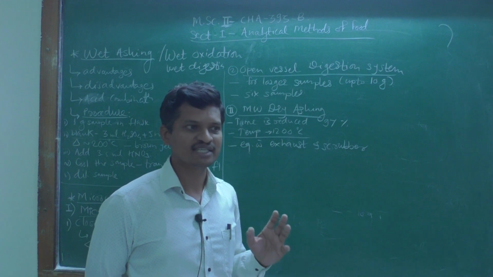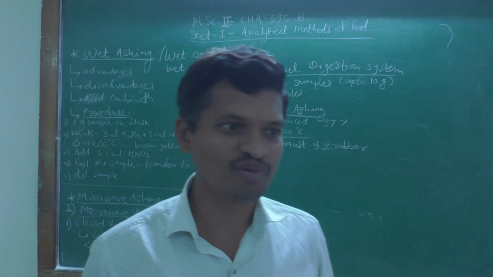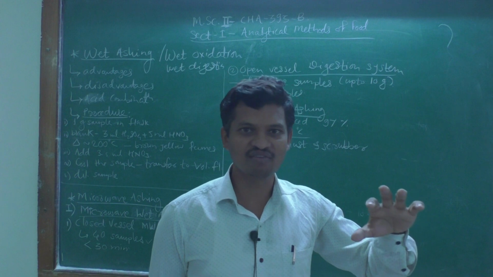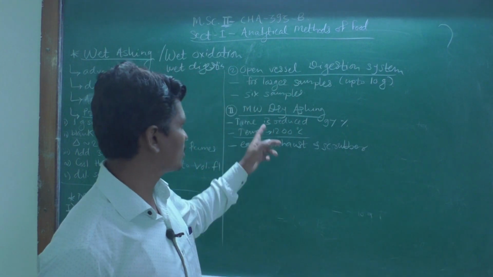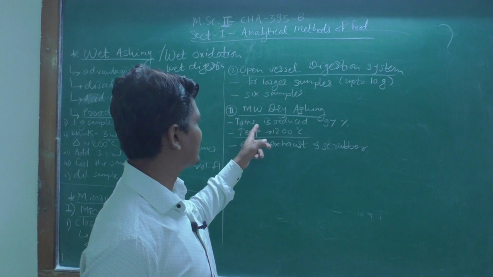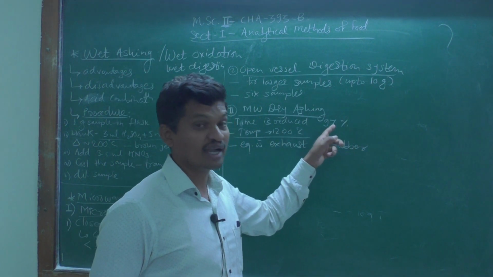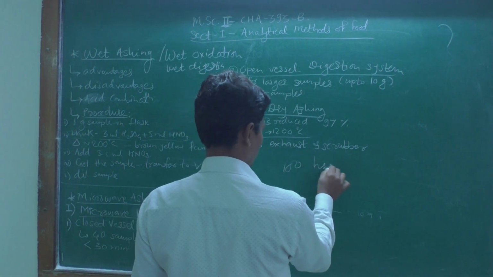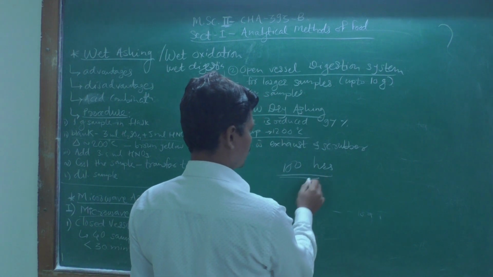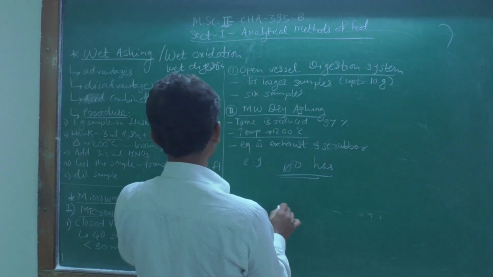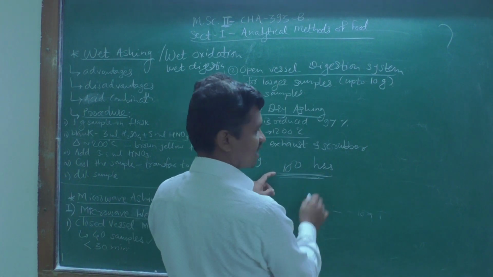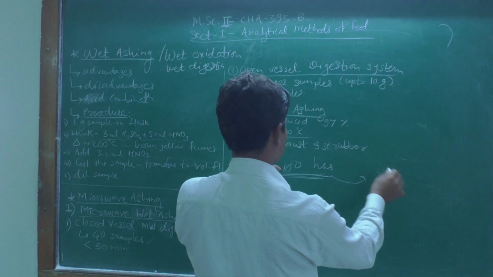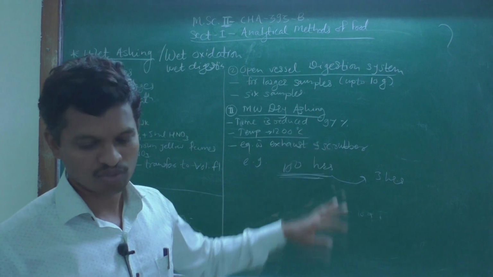In the routine conventional dry ashing technique, we use a muffle furnace, and very high temperature is required overnight, generally 12 to 18 hours for that analysis. But in microwave dry ashing, the time is reduced by about 97%. For example, if conventional ashing takes 100 hours, microwave analysis can take only 3 hours. This is how the time is reduced by 97%.